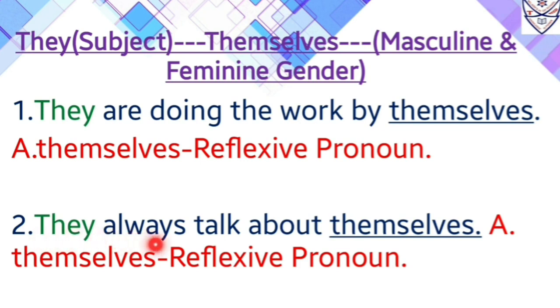Second one, they always talk about themselves. So in this sentence the word they is a pronoun which is also used as a subject in this sentence. Now with they, what will we use as a reflexive pronoun? We will use themselves. So over here themselves will be the reflexive pronoun.